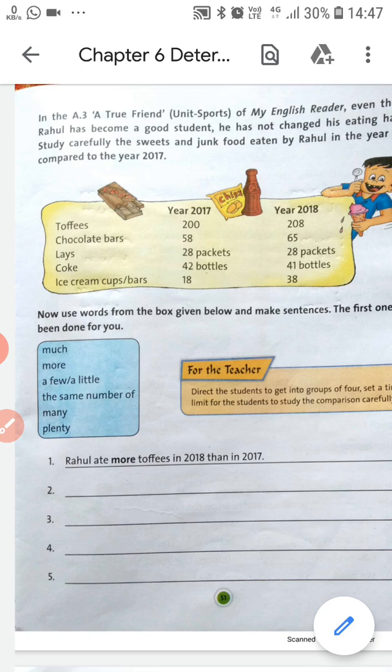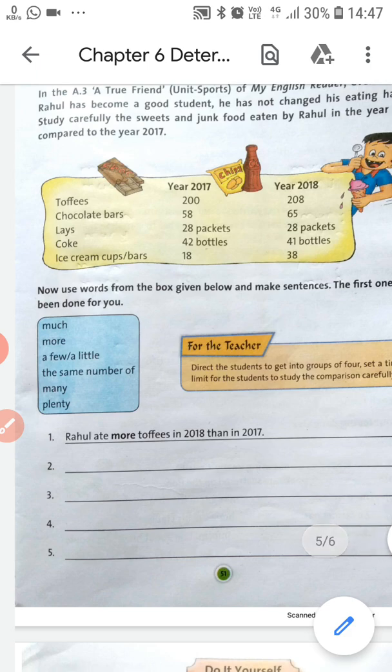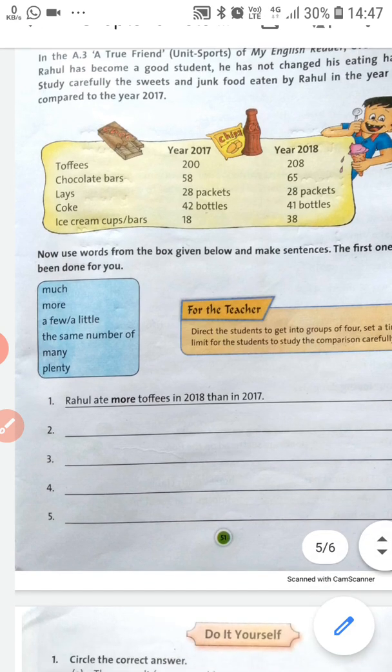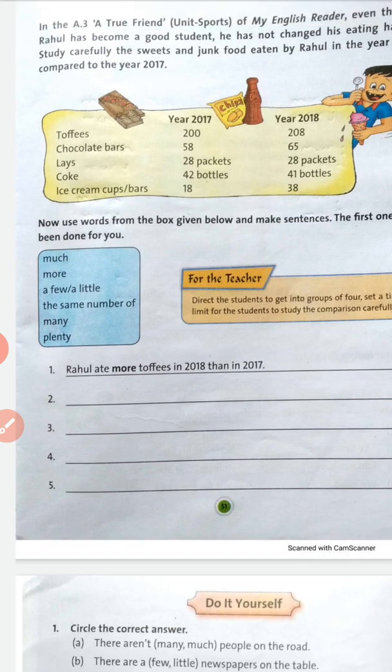Coke is a drinking substance, so you should write: Rahul drank a little Coke in the year 2018 than 2017, because you can see 42 bottles in 2017 and 41 in 2018. Next, ice cream cups: Rahul ate many ice cream cups in 2018 than 2017.